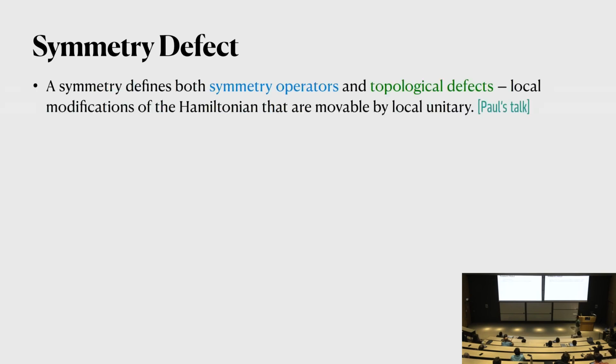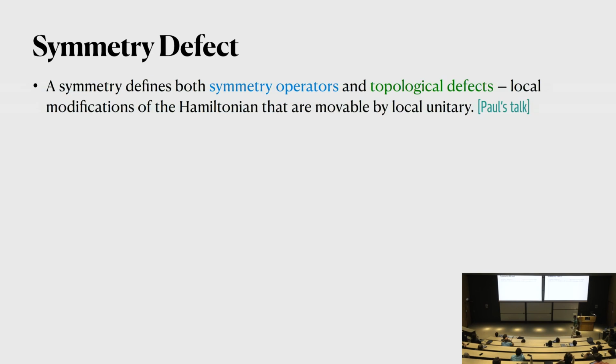So the next thing I would like to discuss is that when we have symmetries, we not only define symmetry operators that commute with Hamiltonians, we also define topological defects. So what are topological defects? Topological defects can be thought of as some local modification of the Hamiltonian, and they're topological in the sense that they can move by local unitaries.